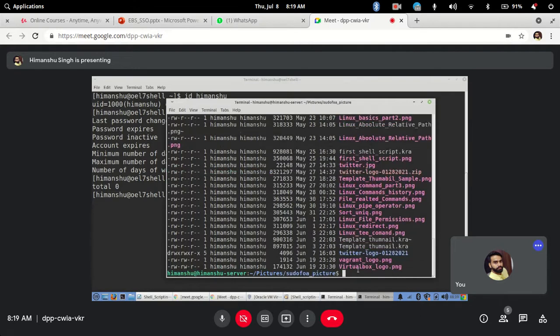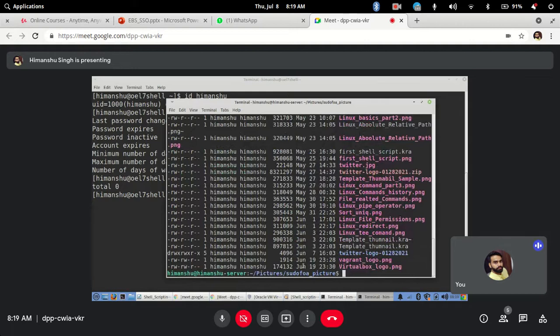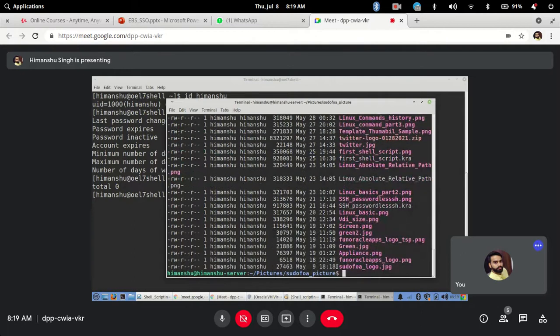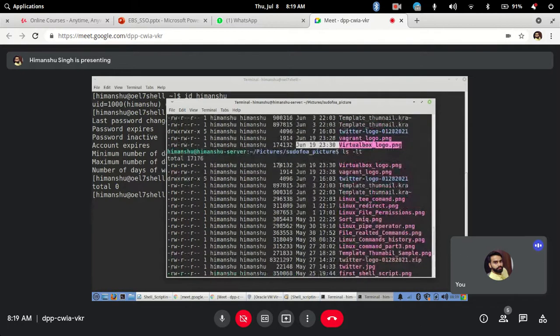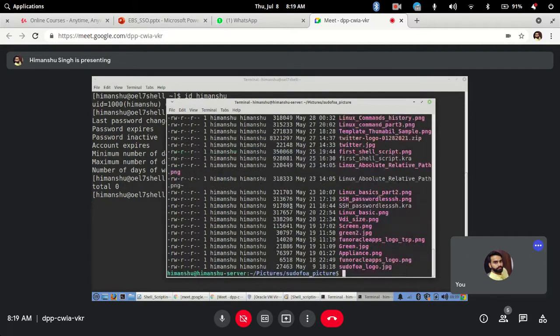See, if I do ls -ltr now in this folder, the oldest one, 9 May, has gone up, whereas the newest one, June 19, is at the bottom. If I just do ls -lt here, you will have to scroll up every time to see the newest file, because the newest file will go at the top. Clear? Okay.